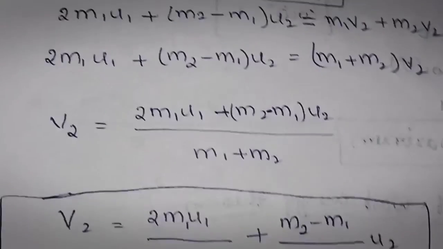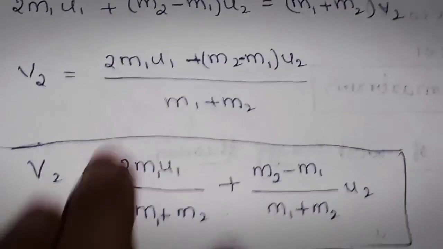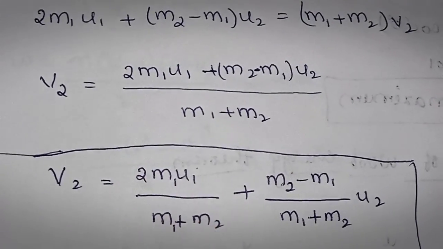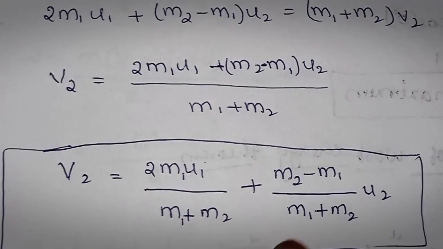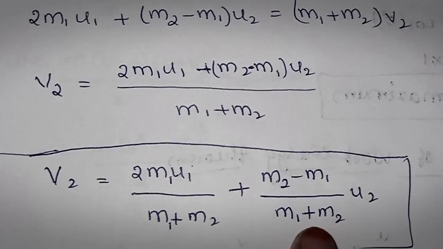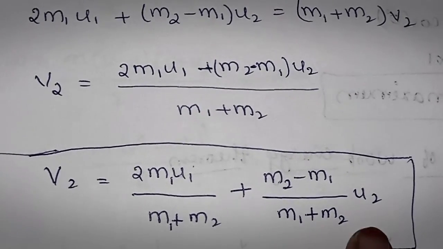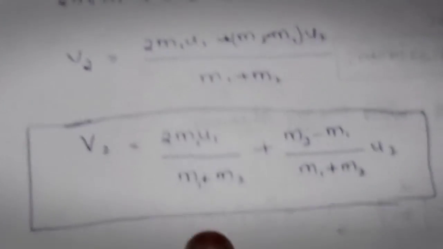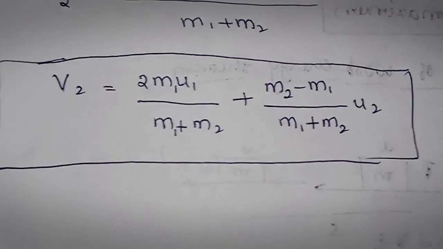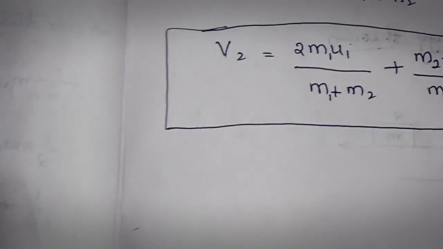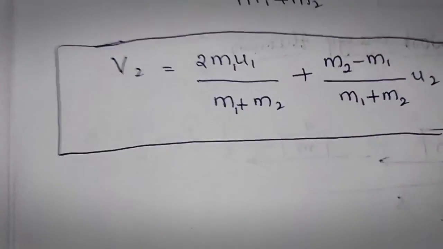Lastly we get v2 equals 2 m1 u1 by m1 plus m2, plus m2 minus m1 by m1 plus m2 times u2. This is the velocity of v1 and v2 of the two objects.